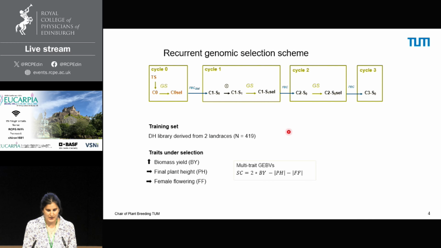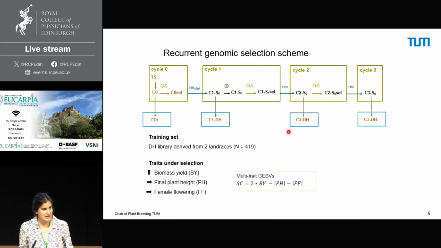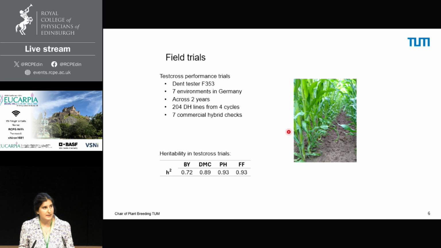In a later step, DH lines were developed from each of the cycles as a sample to represent these selection cycles. And those were evaluated as testcross performance with the tester F353 in field trials together with 7 commercial hybrids. All the material was evaluated together in the same field trials, which allowed a direct comparison between the groups. We had 7 environments across 2 years, and as you can see, the heritabilities are pretty high.